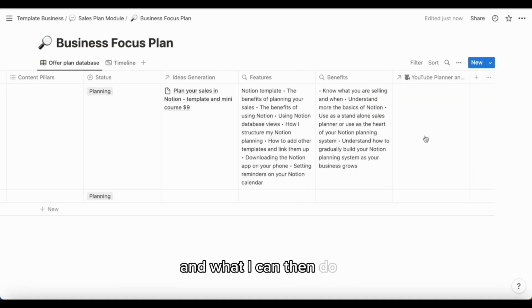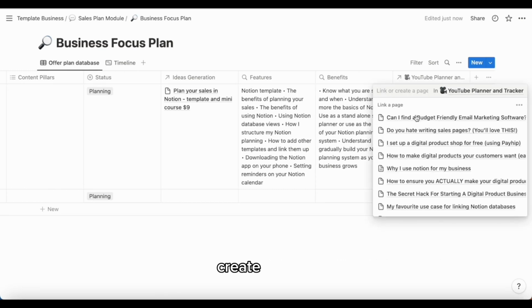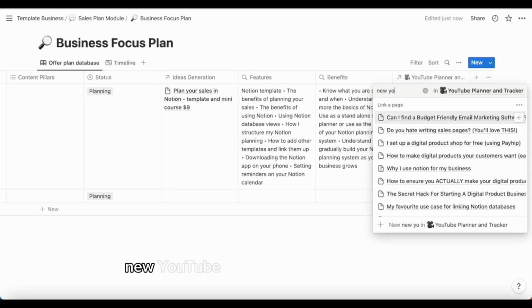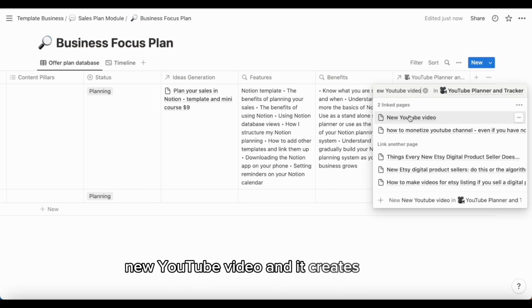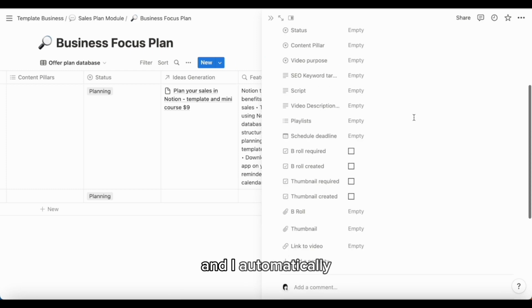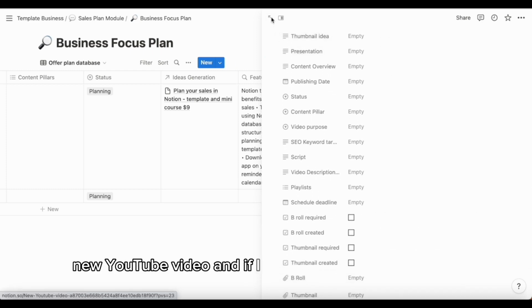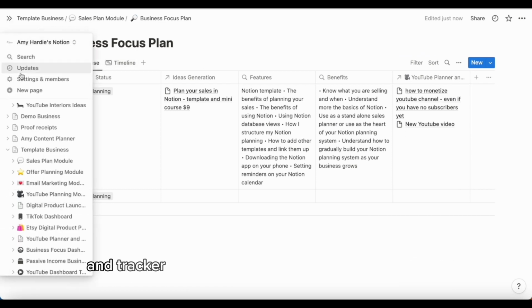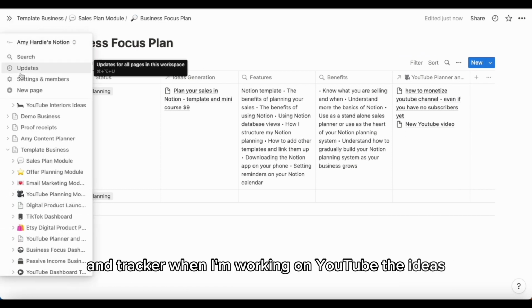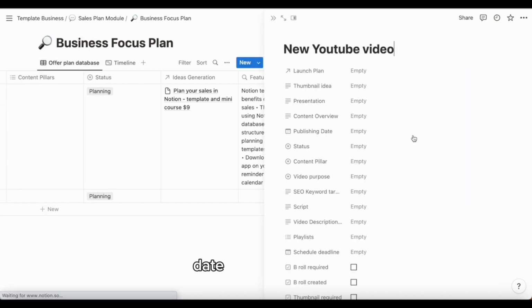And what I can then do is, whilst I'm planning my sales, I can directly from here create an idea for a YouTube video by typing in the top here, new YouTube video, and it creates it here. And I automatically have a template for my new YouTube video. And if I go into my YouTube planner and tracker, when I'm working on YouTube, the ideas that link to my sales plan are there, and I can set my dates at that point.